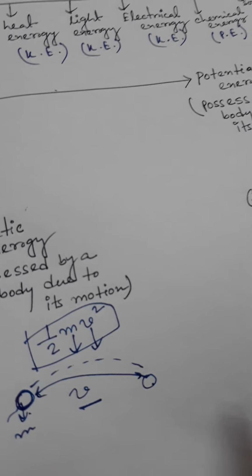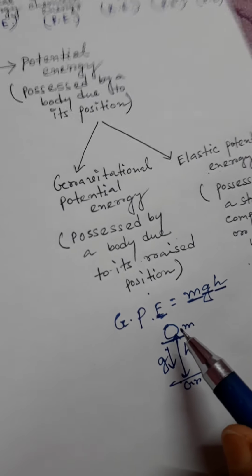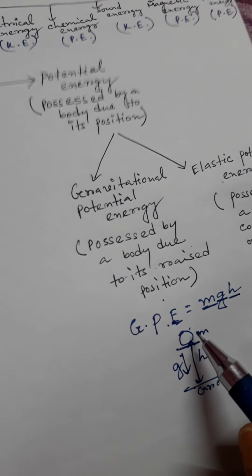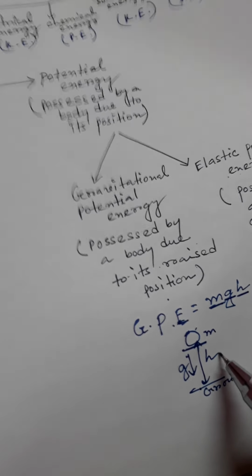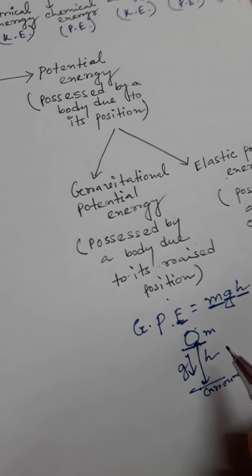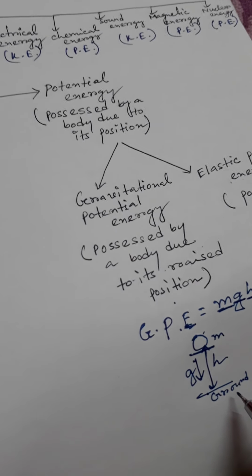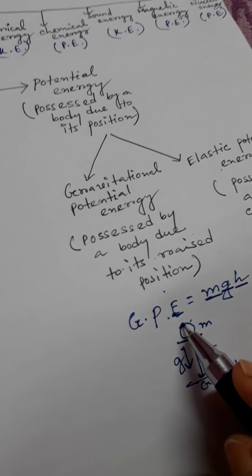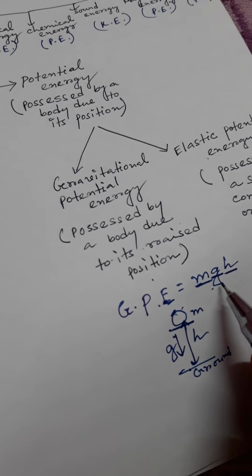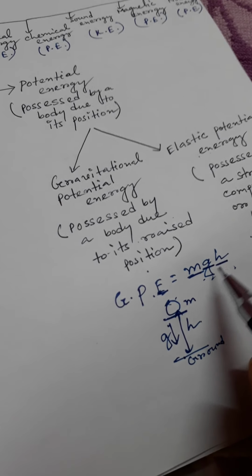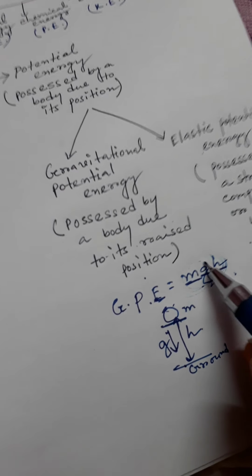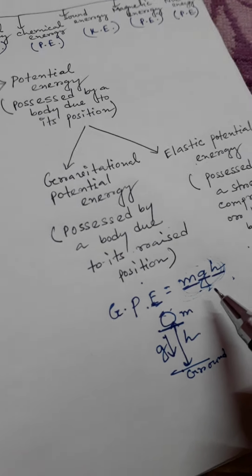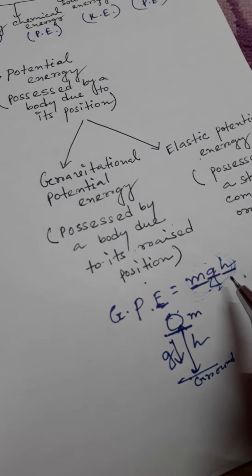Not only a ball, if you take any other object of mass m lifted through height h against the force of gravity, then the gravitational potential energy equals mgh. Okay, so this is the expression. Please remember this expression. Using this expression you can solve all the numerical problems based on gravitational potential energy.